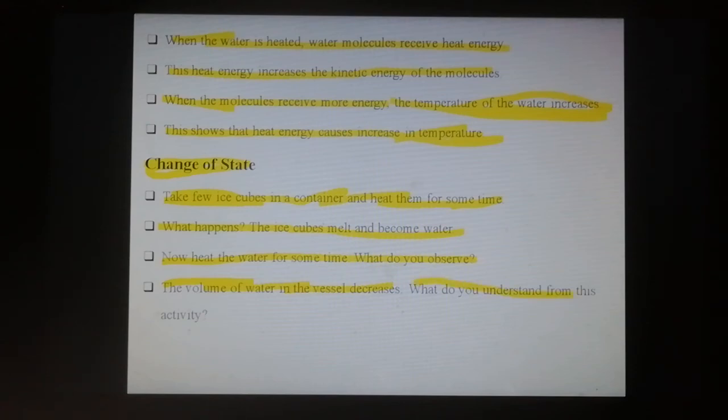What do you understand from this activity? From this activity, we understand that heat energy causes change in the state of a substance. So this is important. Heat energy causes expansion of solids. Second, heat energy causes increase in temperature. Third, heat energy causes change in the state of the substance.